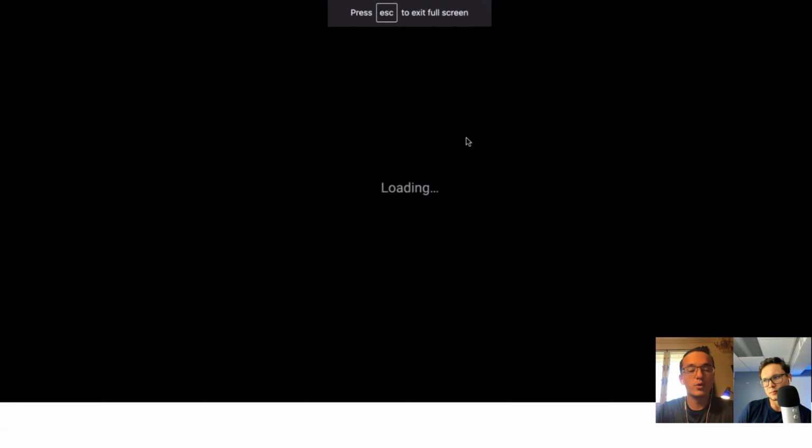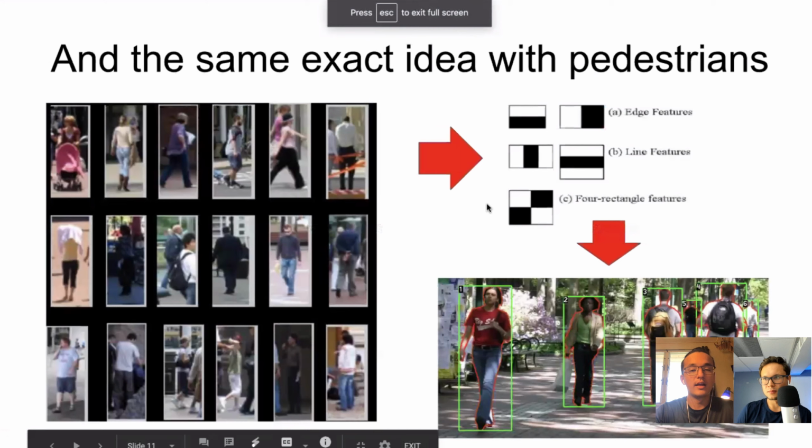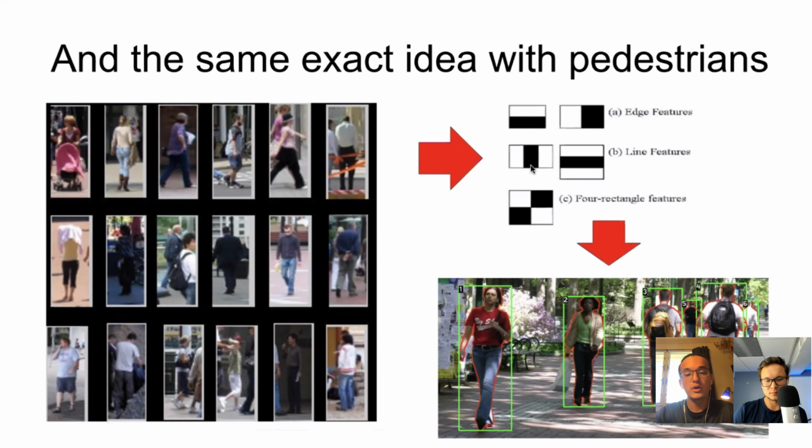And then, of course, one last slide here. That is the exact same idea with pedestrians. So you want to put in a bunch of pedestrians. You want to get all the Haar features, and then you want to be able to train it and find them. For example, for a pedestrian, you can take maybe this Haar feature, and if you stretched it taller, then you can say this three-part Haar feature might match a human really well, because maybe the human is a little bit darker than the things on the side, and then you can say, okay, that's a good match.